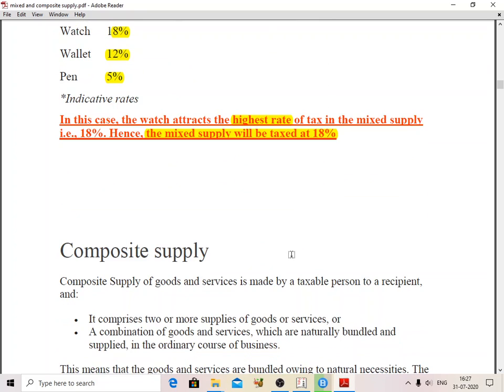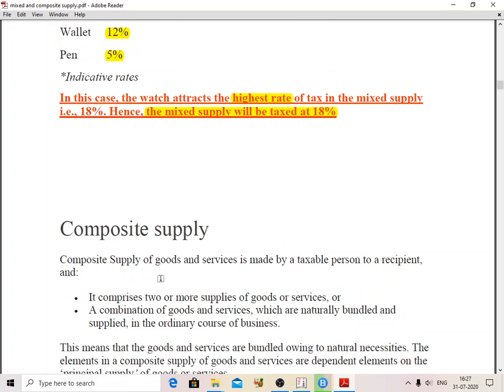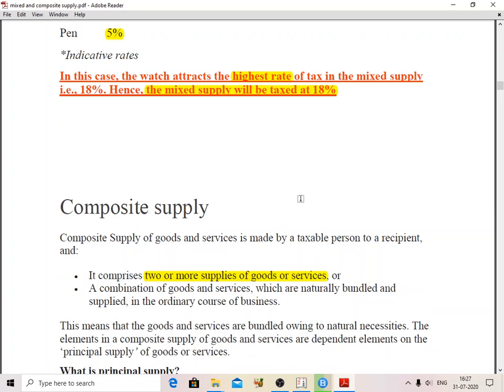In the case of composite supply, a composite supply of goods or services is made by a taxable person to a recipient, and it comprises 2 or more supplies of goods or services, similar to mixed supply, but here the combination consists of services which are naturally bundled.